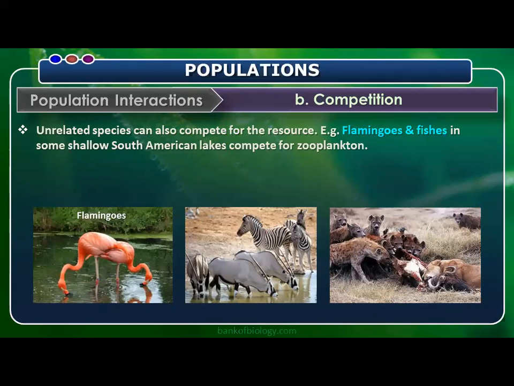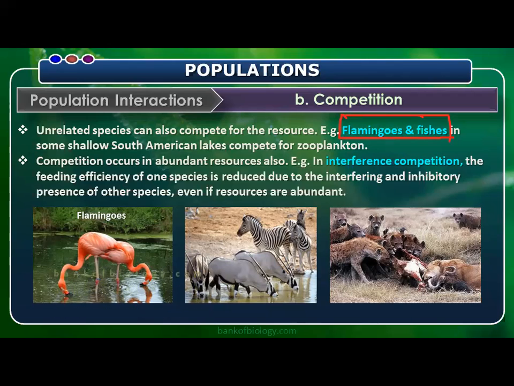Unrelated species can also compete for the resource. These are exceptional cases which we are discussing with an example. Flamingos and fishes in some shallow South American lakes compete for zooplankton. This is one of the best examples for this.